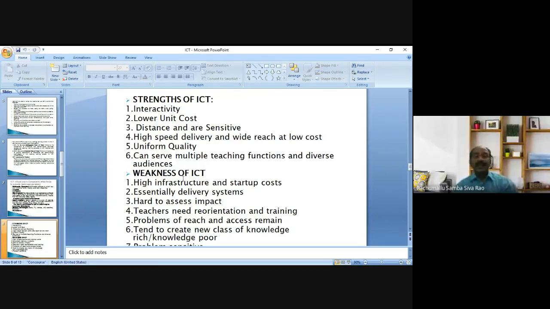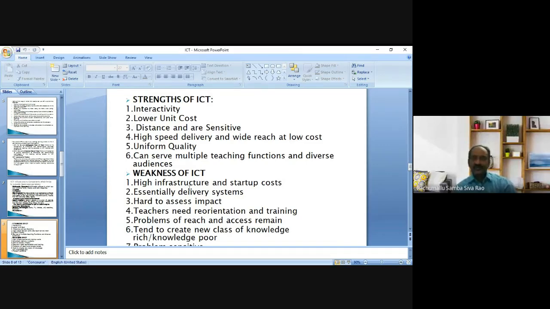Coming to the weakness of ICT: high infrastructure and startup cost. While comparing with the strengths, definitely a doubt will arise. Lower unit cost, where we were discussing the strengths of ICT, is a strength of ICT.